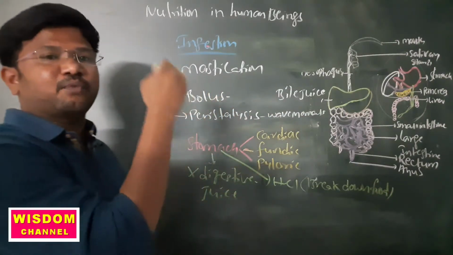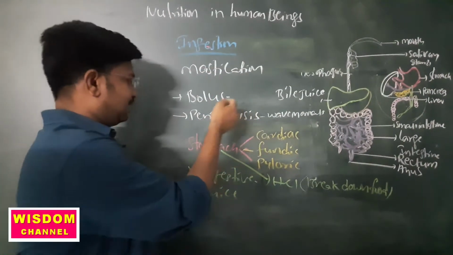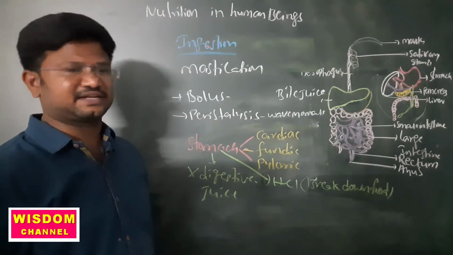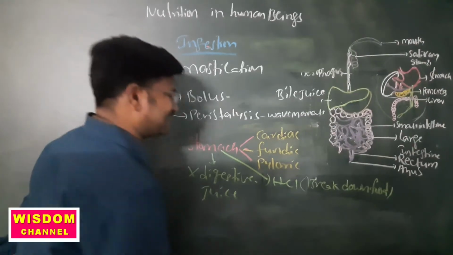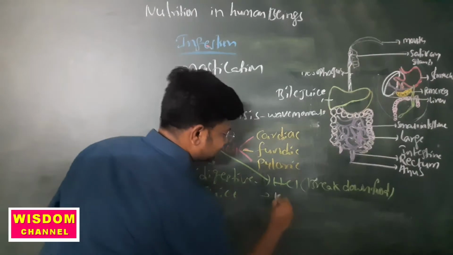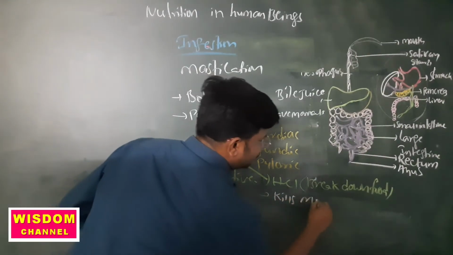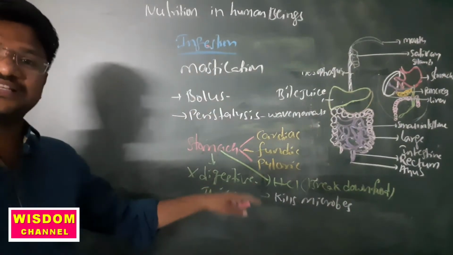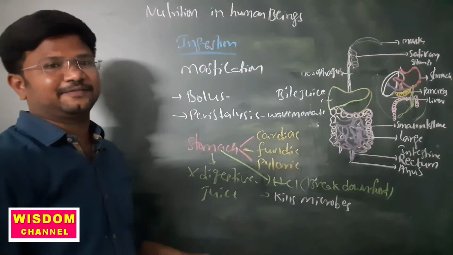So the bolus is present in the stomach to break down the food particles into simple substances. And the main character of HCl is that it kills microbes like bacteria which are present in our food material.